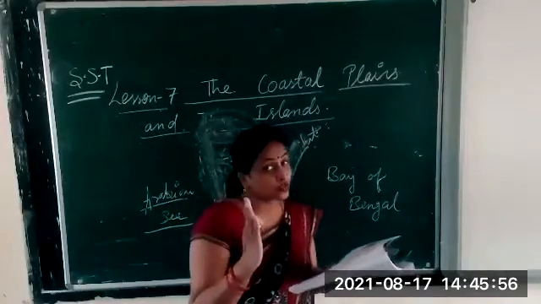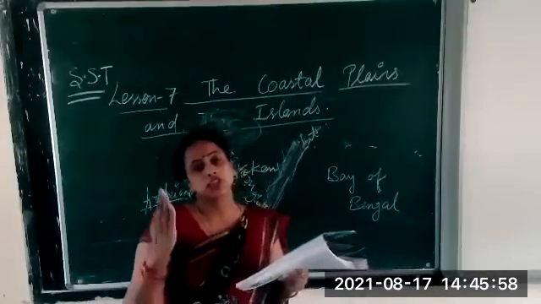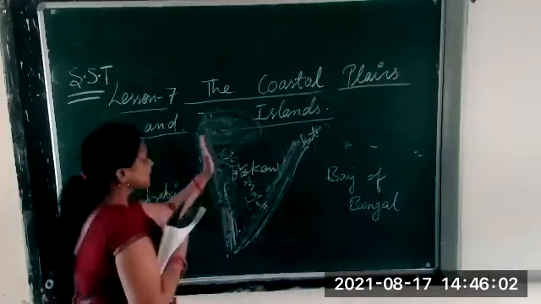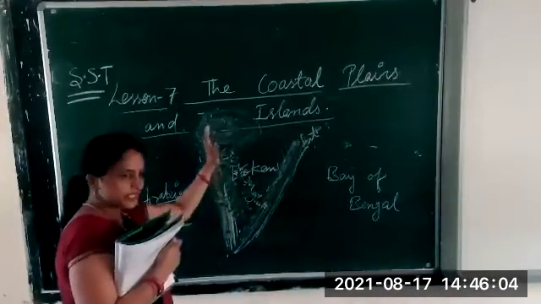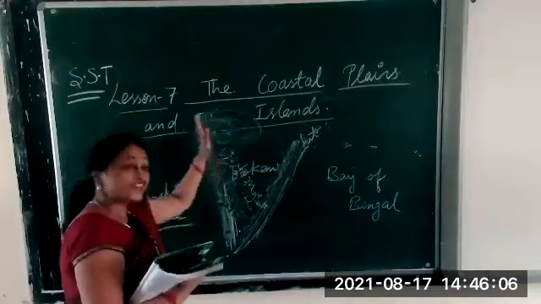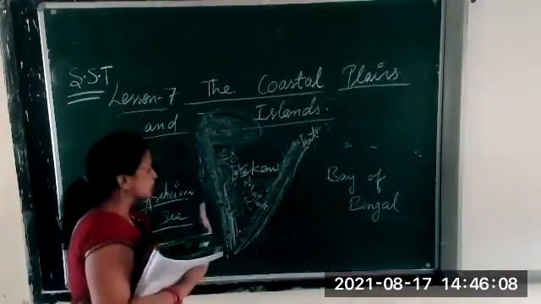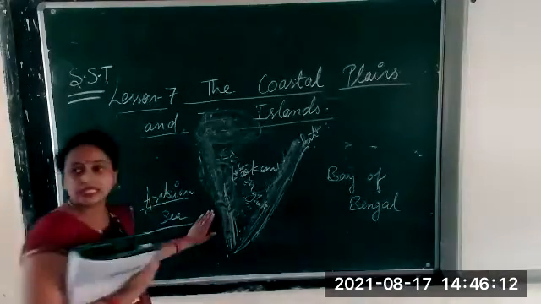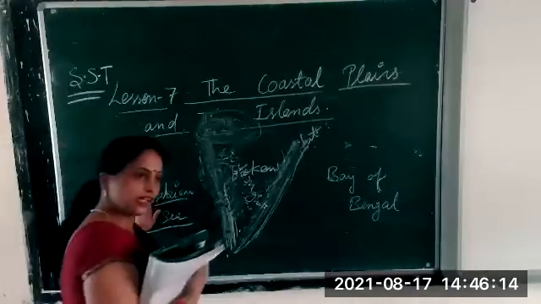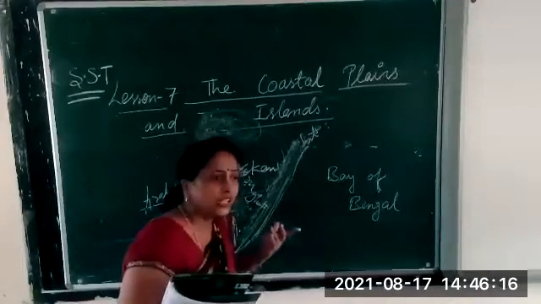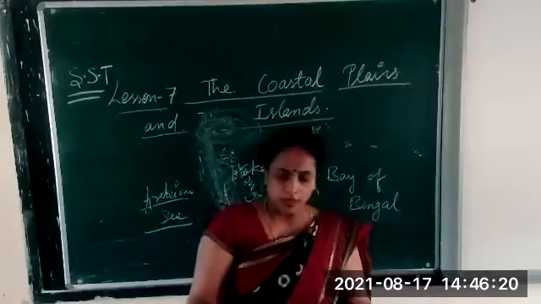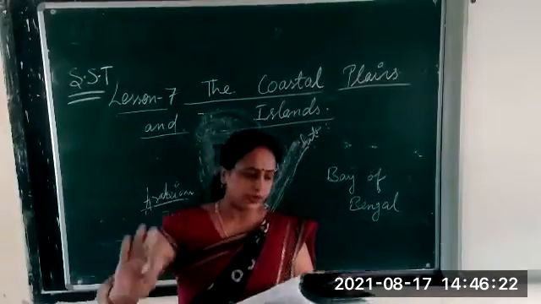Why do we call it a coast? Coast means the land which is near the sea. And this coast, the western coastal plain, is near which sea? It is near the Arabian Sea. I think it is clear. It is near the Arabian Sea. Clear? So I think it is clear to you now.